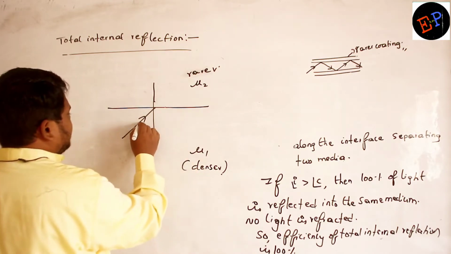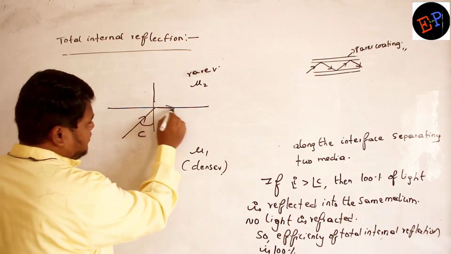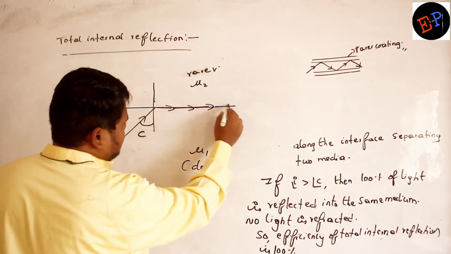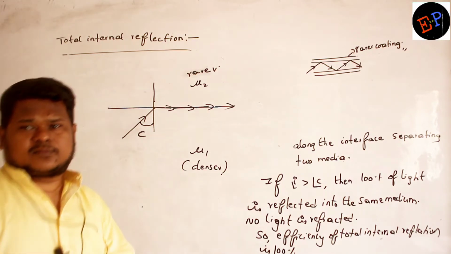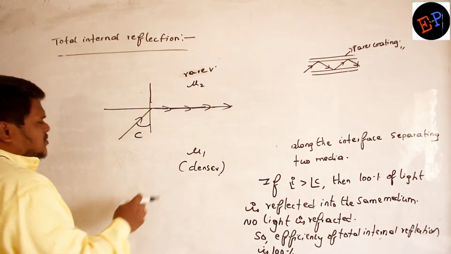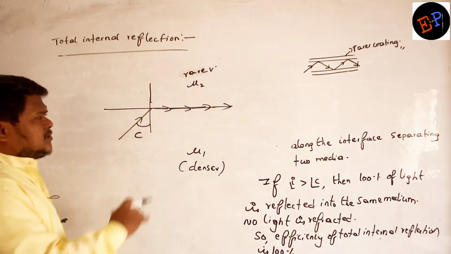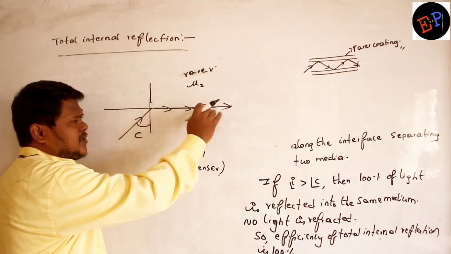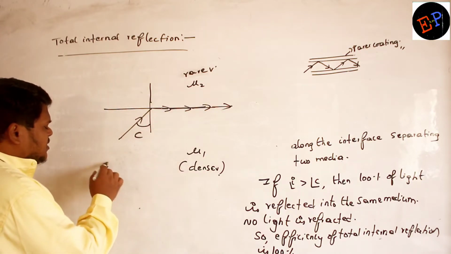Light is incident at the critical angle C. Then light will travel on the surface itself, on the interface separating both media. Now here, can you say what is the angle of incidence?